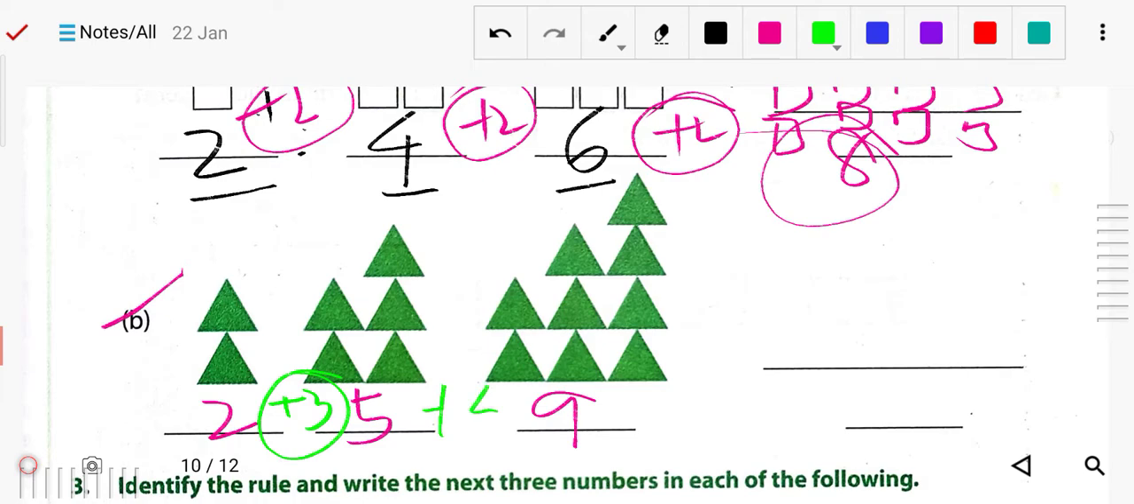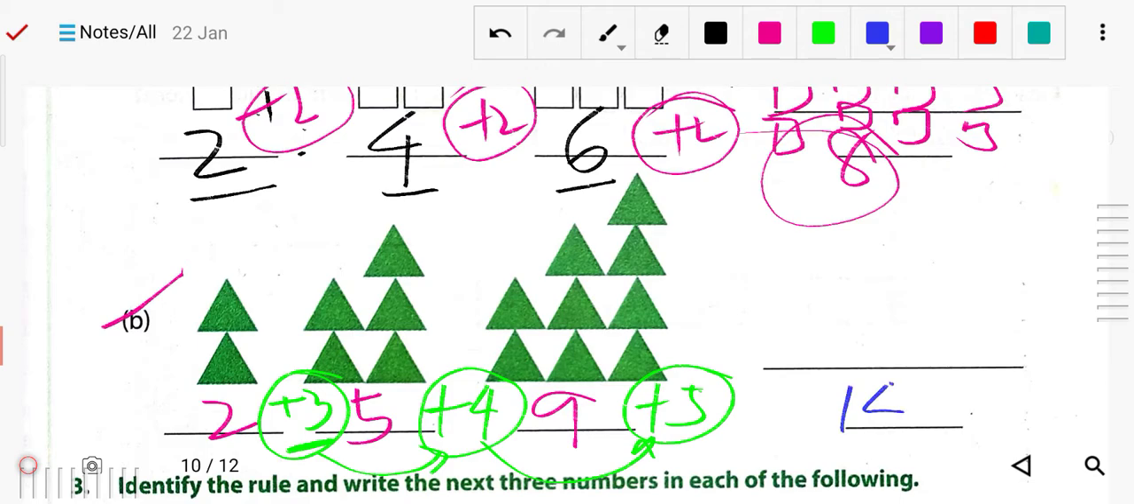The increment is plus 1 each time. Whatever the earlier increment was, it is plus 1 here. So 5. Now here we will add 1, so plus 5 will be added in the next step. So 9 plus 5 is 14. So in the next step it will be 14. There will be a total of 14 triangles.